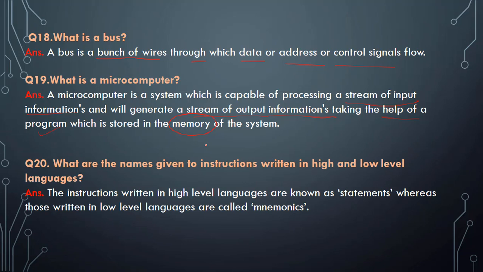And the last question is: what are the names given to instructions written in high level or low level languages? The answer is that instructions written in high level languages are known as statements, and instructions written in low level languages are called mnemonics. You have already heard this in the microprocessor lab, where they are called mnemonics.